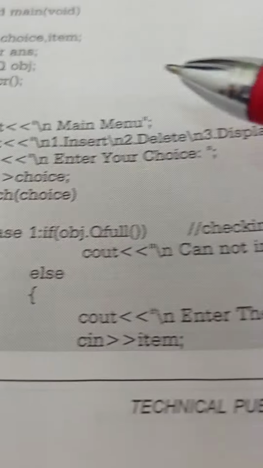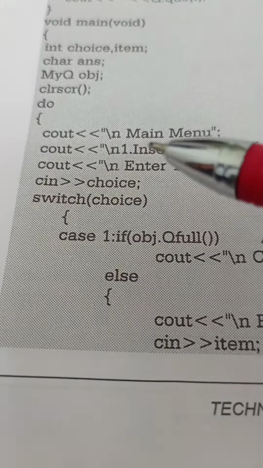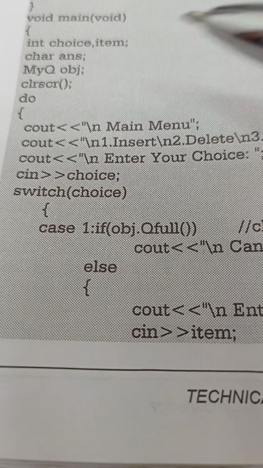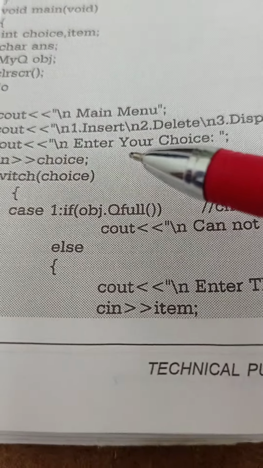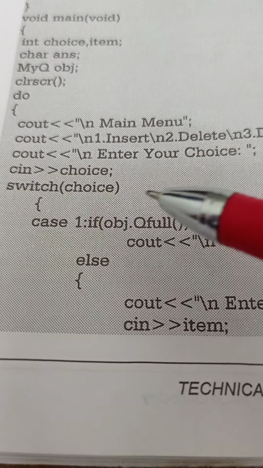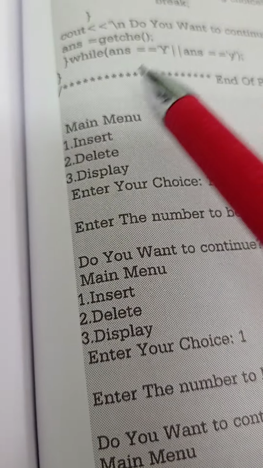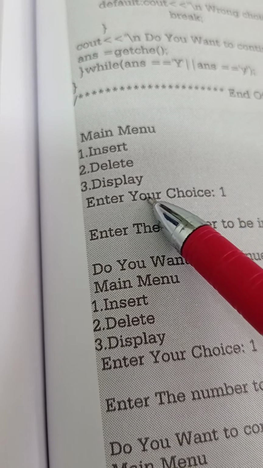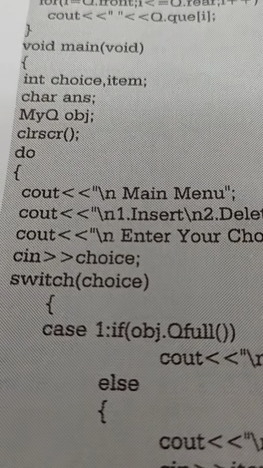Therefore cout main menu. When we execute the program, it will first display the main menu. Then it will display one is insert, second one is delete, third one is display. Then it will display enter your choice. Like here you see that after execution, it will display main menu, insert, delete, display, enter your choice. For display purposes, we write this instruction.